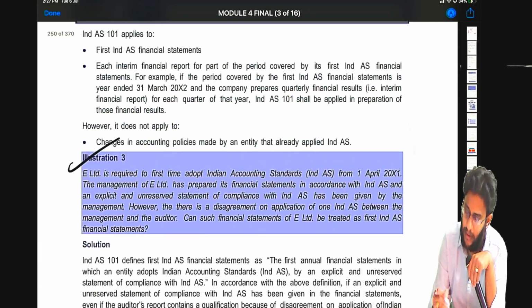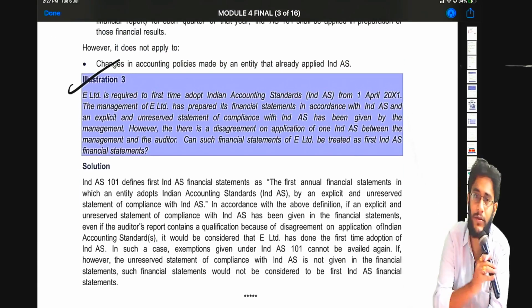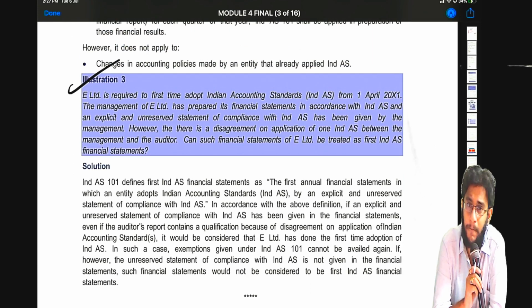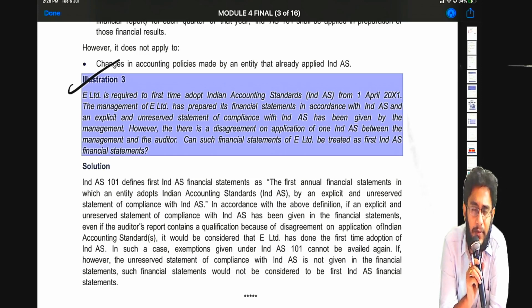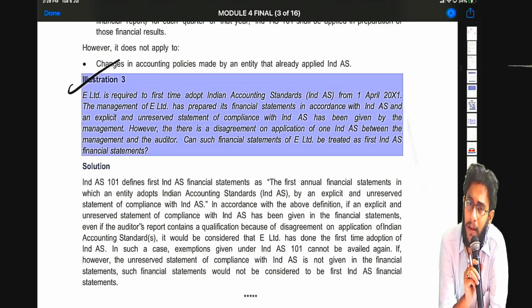Okay. This point earlier also we have discussed, but anyway, I'll just remind you this point. Sir, I am a company. I have first time applied Ind AS in my financial statements, where I also have given an explicit and unreserved statement of compliance that we have complied with each and every Ind AS. Fantastic. However, the auditor has disagreed, saying this entity did not apply one Ind AS to the satisfaction of Ind AS. The auditor has commented in his report, he has qualified the report. Now the question is, when the entity said it has complied with all the Ind ASs, will it be sufficient, or do we have to check even the auditor's report?